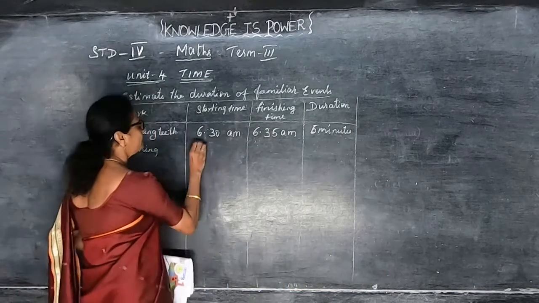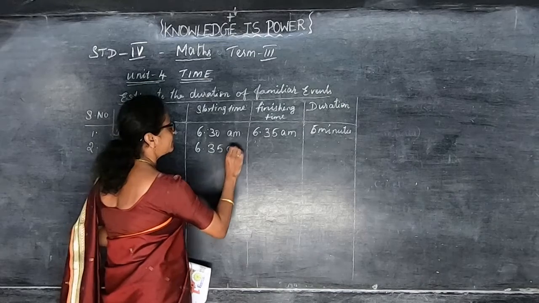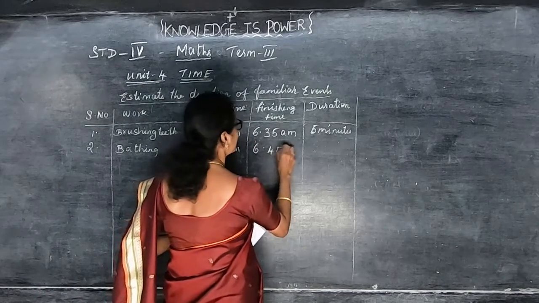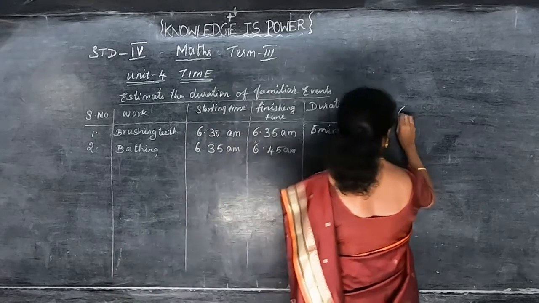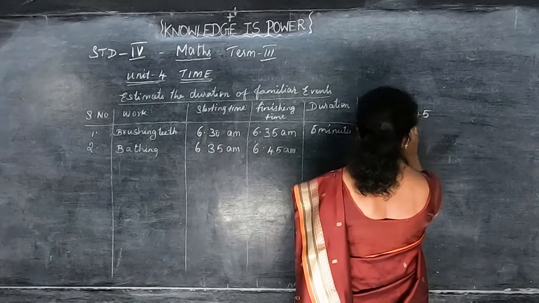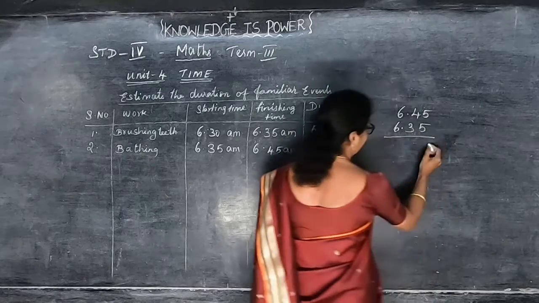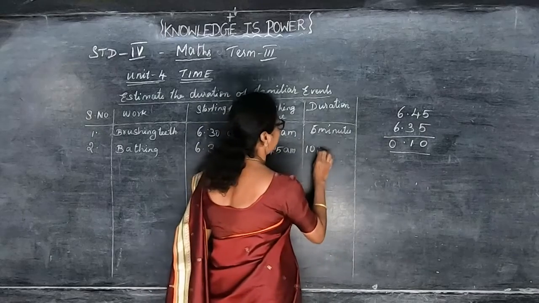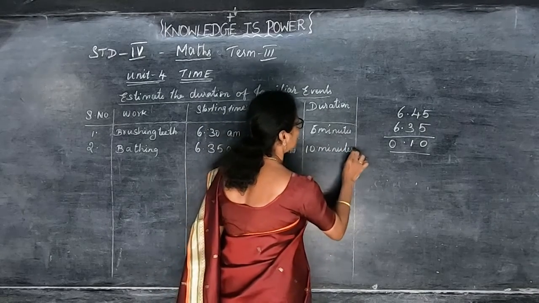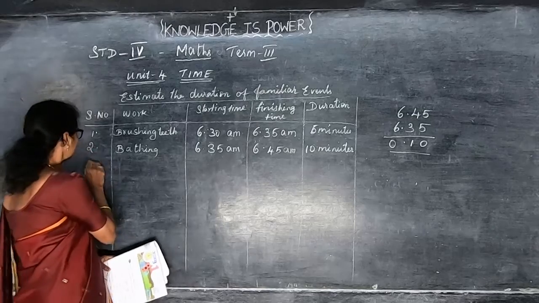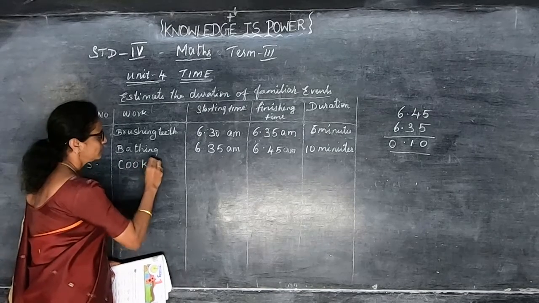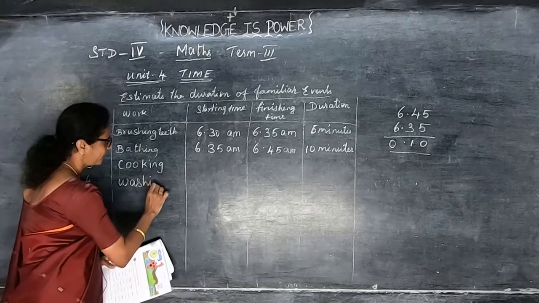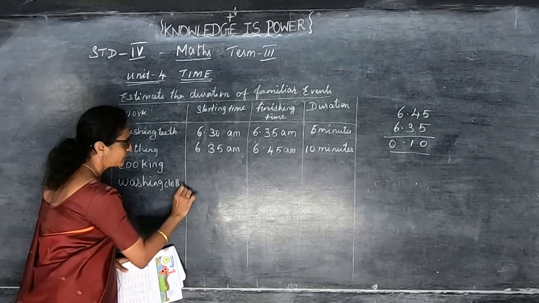And for bathing also they are given. You are taking bath. You took bath at 6:35 a.m. and finishing at 6:45. Finishing at 6:45. So, try to subtract. The biggest number 6:45, you have to subtract the smallest number from it. So, 5 minus 5 is 0, 4 minus 3 is 1, 6 minus 6 is 0. So, only 10 minutes. Okay. Like that. Cooking. Cooking also. Then washing clothes and cleaning vessels.